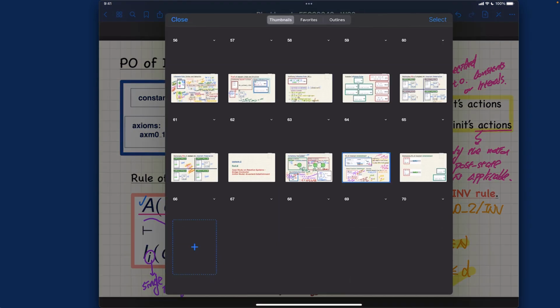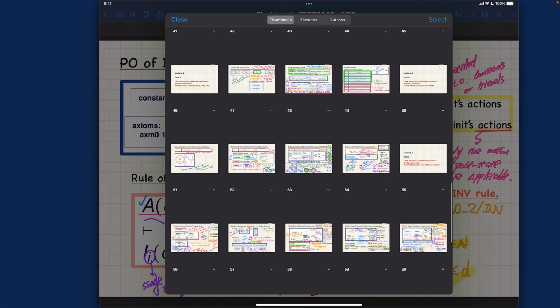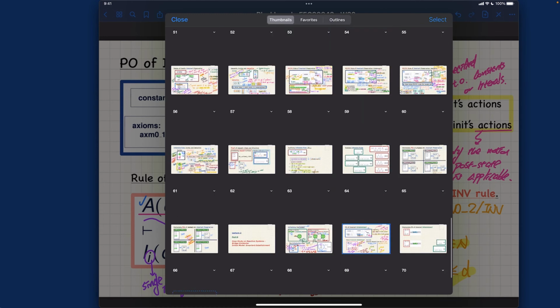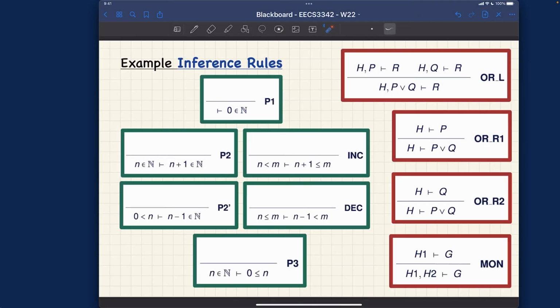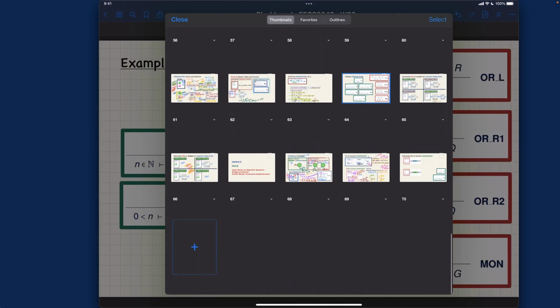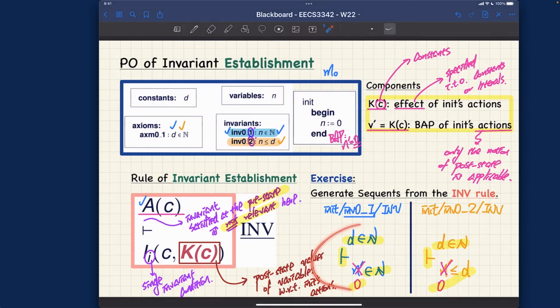I want you to go back to the inference rules that we spoke about last week. These are all the inference rules that you may want to use. So pause the video right now and think about which of them would be relevant for proving these two sequents. You definitely have access to this inference rule already. Pause the video and think about it.